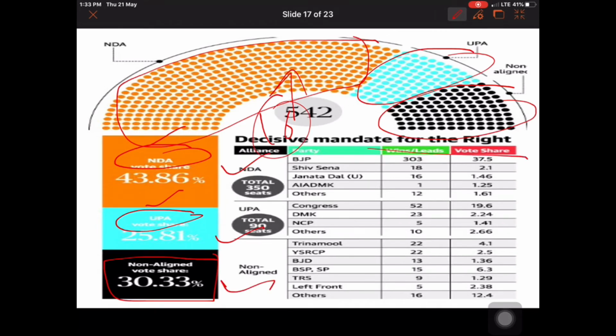And here we have a few parties with their number of MPs: 303 MPs with the BJP, 18 with the Shiv Sena, 16 with the Janata Dal, AIADMK 1, others 12, and similarly Congress got 52, and some of the parties belonging to Congress got seats together. So this is the main list of how many MPs each particular party has.